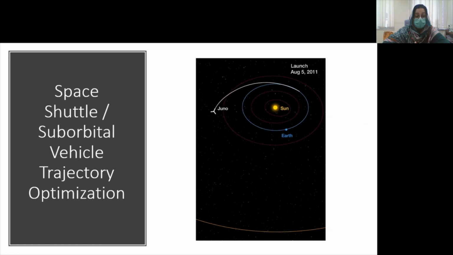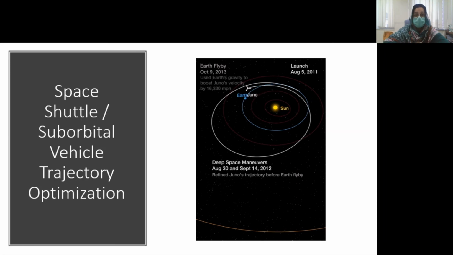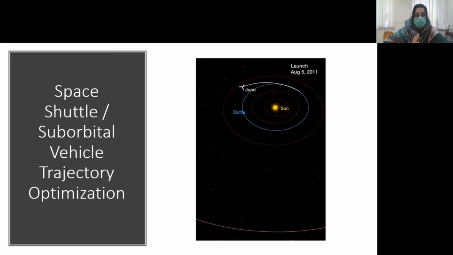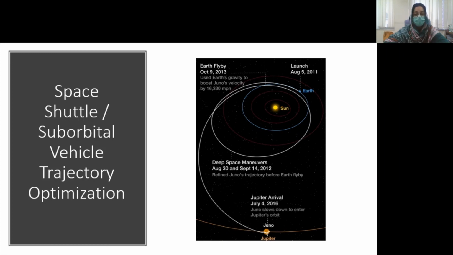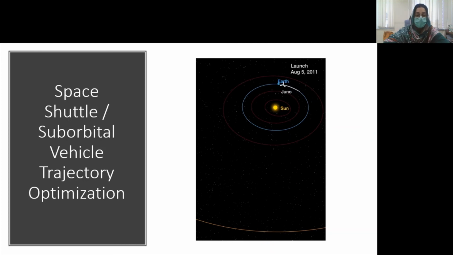This is a very interesting one. Space shuttle or suborbital vehicle trajectories are actually selected by optimization as well. Isn't it interesting? A space shuttle has multiple possible trajectories, but the one trajectory giving the best view and coverage of the targeted position is selected among all the set of possible trajectories. So this selected trajectory maintained the fuel cost and the trajectory time at the same time. In the video, the trajectory of Juno is selected so it can orbit in the same trajectory as Jupiter, obviously, while minimizing the fuel cost and time.